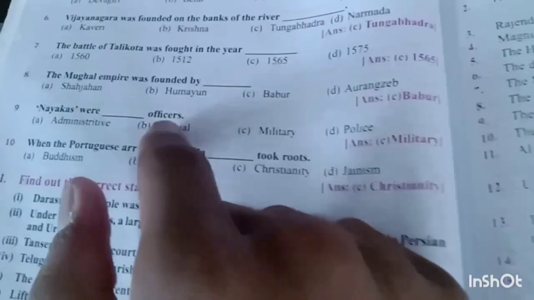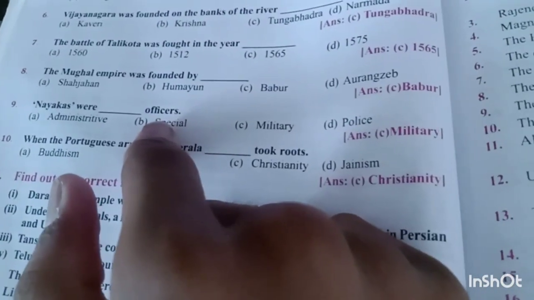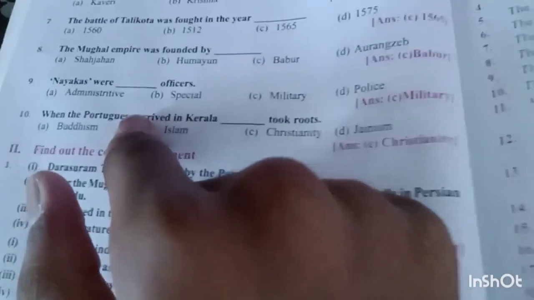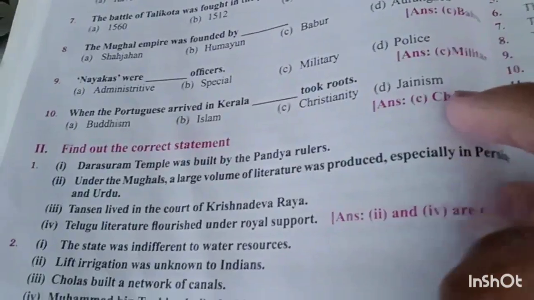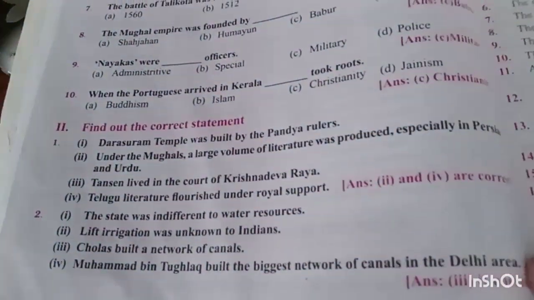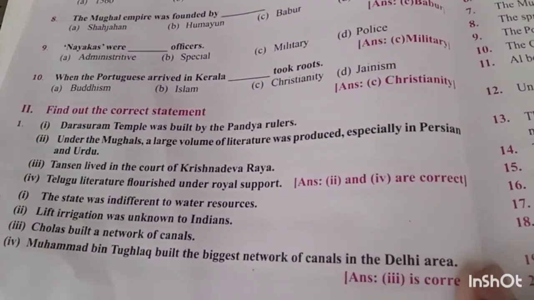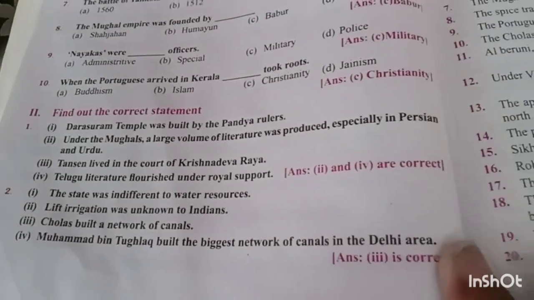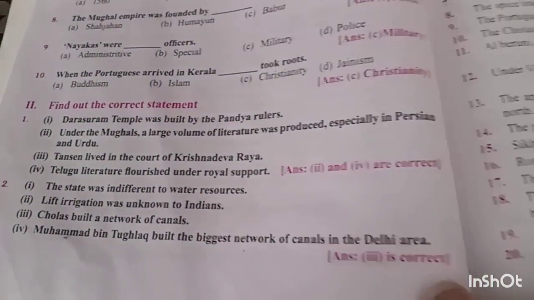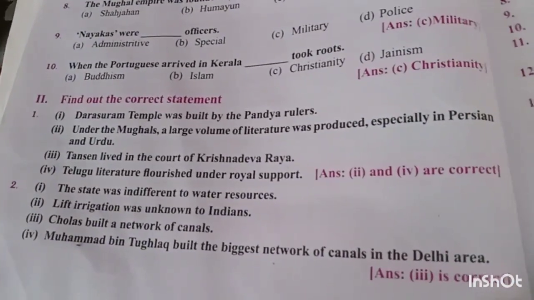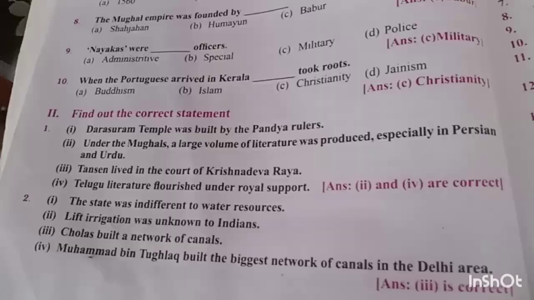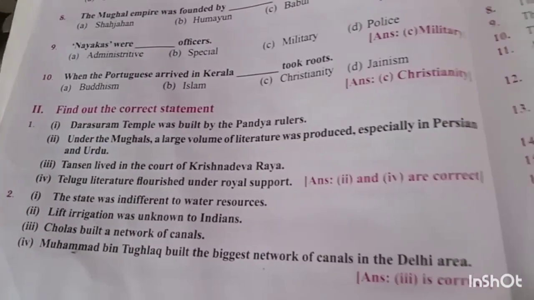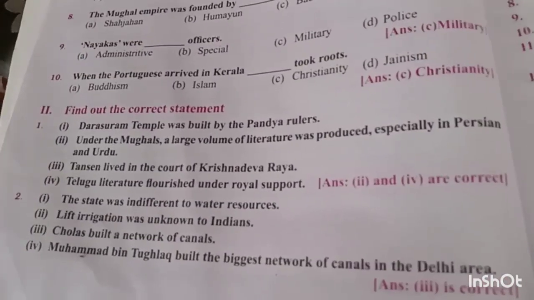The Mughal Empire was founded by option C, Babur. Nayakas were military officers, option C. When the Portuguese arrived in Kerala, Christianity took roots. Find out the correct statement. Darasuram temple was built by the Pandya rulers. Under the Mughals, a large volume of literature was produced, especially in Persian and Urdu. Tenali Rama lived in the court of Krishnadeva Raya. Telugu literature flourished under royal support. Second and fourth are correct.